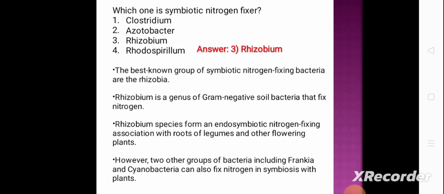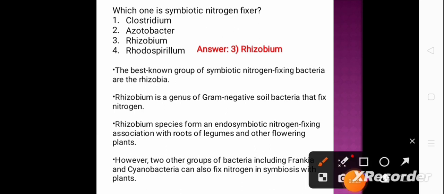However, two other groups of bacteria, including Frankia and Cyanobacteria, can also fix nitrogen in symbiosis with plants. So some symbiotic nitrogen fixing bacteria are rhizobium, Frankia, Cyanobacteria. Okay.